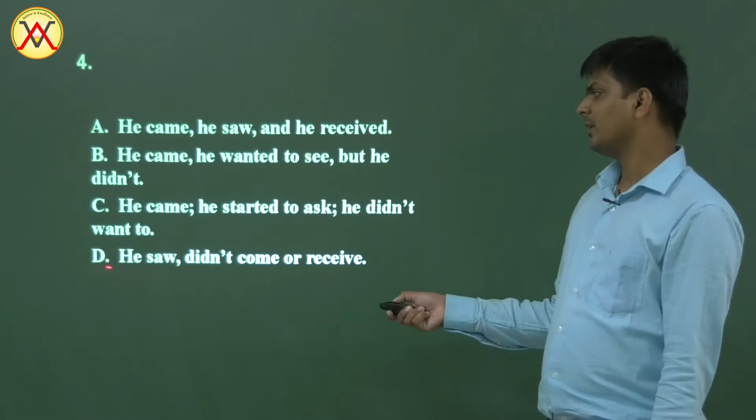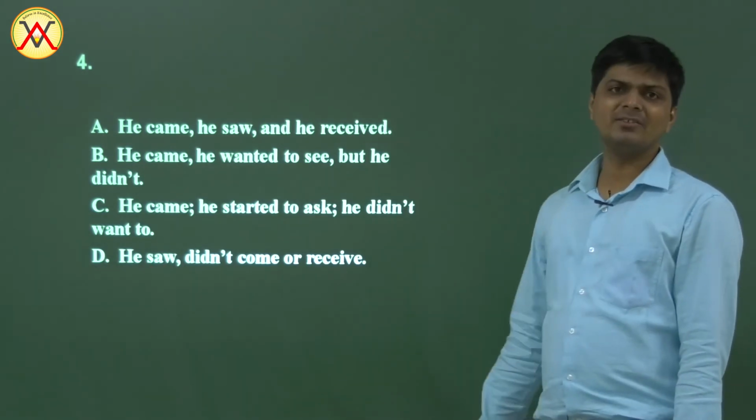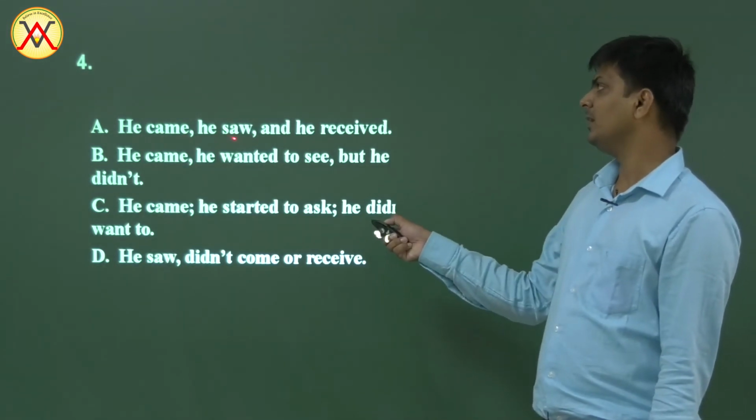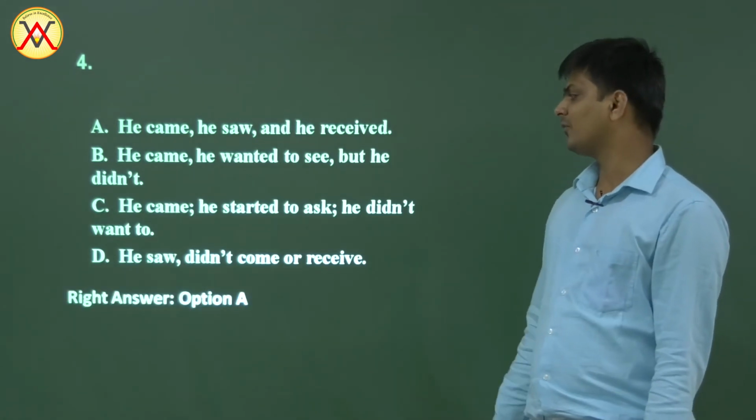The next one, he saw, here it is second form, then didn't come or receive. It makes no sense again, and there is no parallel structure here. But when you see he came, he saw, and he received, it is parallel structure. So option A is right.